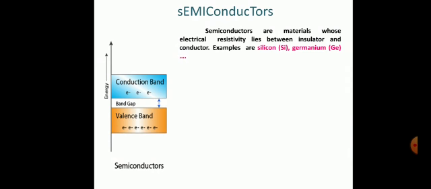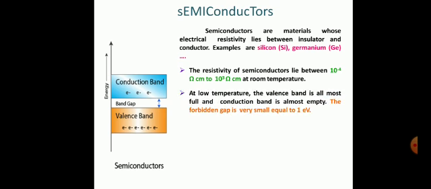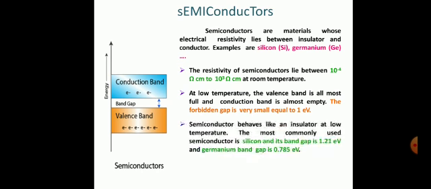Their examples are silicon, germanium. The resistivity of the semiconductor lies between 10 to the power minus 4 ohm centimeter to 10 to the power 3 ohm centimeter at room temperature. At low temperature, the valence band is almost full and the conduction band is almost empty. The forbidden gap is very small, equal to 1 electron volt. The semiconductor behaves like an insulator at low temperature.